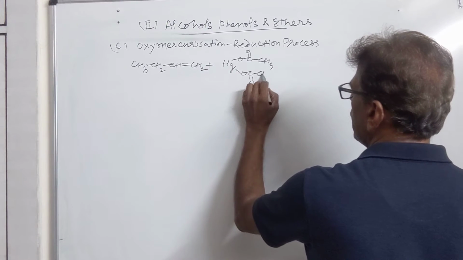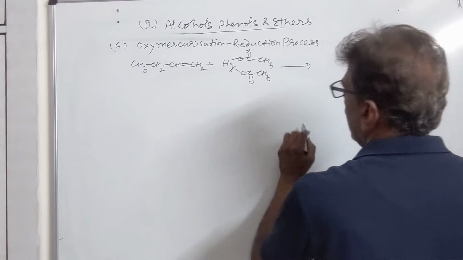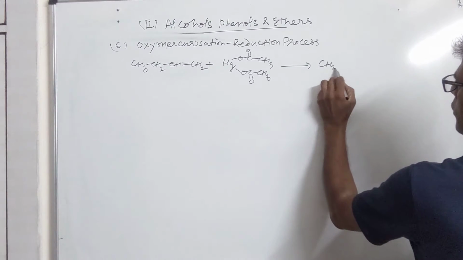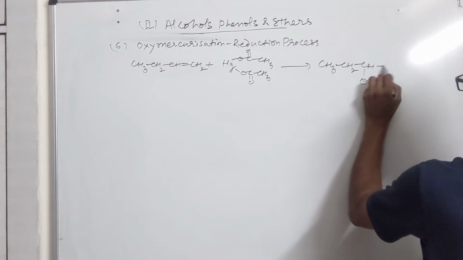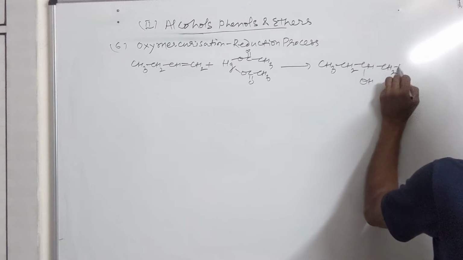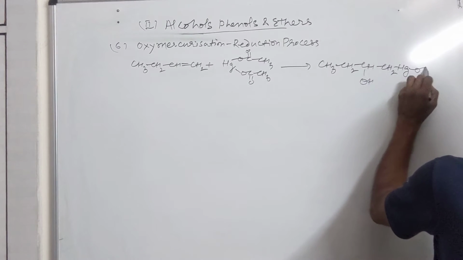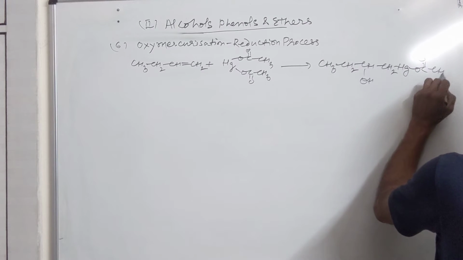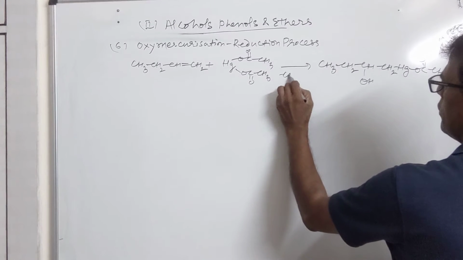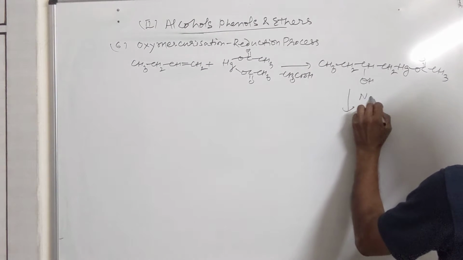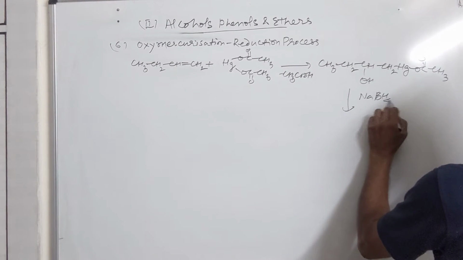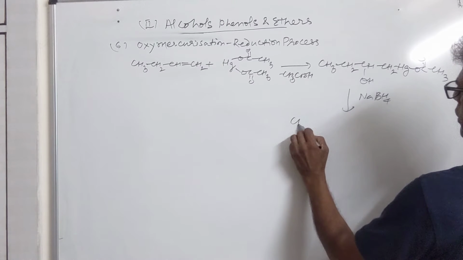This will give you the product first of all CH3CH2CHOHCH2HgOCOCH3, mercuric acetate, where one acetic acid is lost here, and this will be subjected to reduction with sodium borohydride.